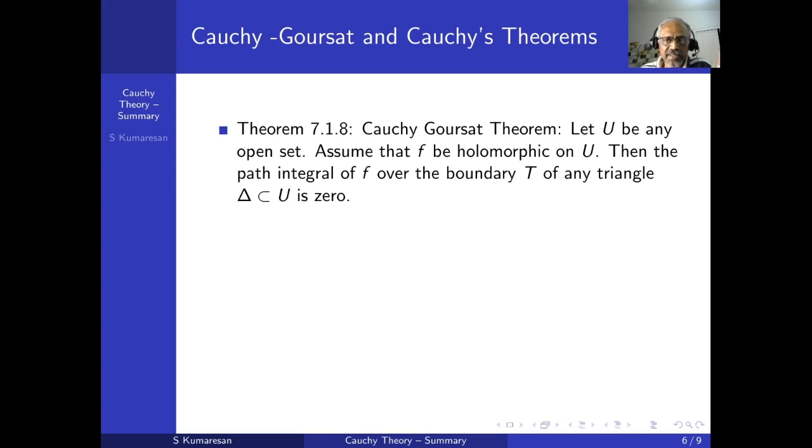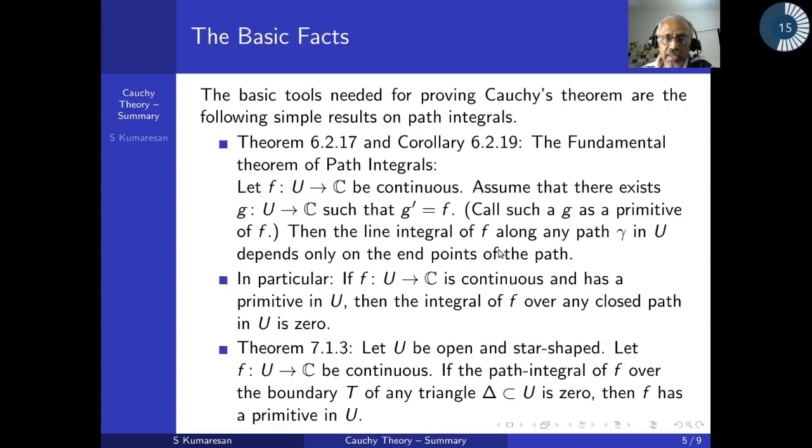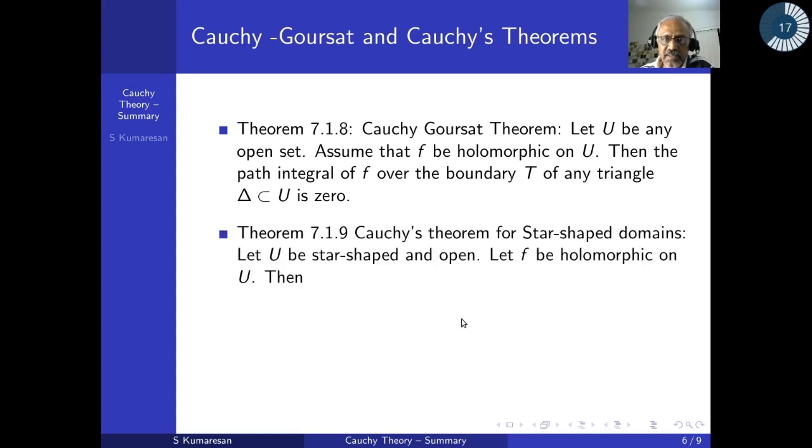Right? Now go back to the earlier result. Okay, therefore f is holomorphic, therefore continuous, and the path integral over the boundary of the triangle is always 0. You understand? Cauchy-Goursat says almost, but in the last theorem I wanted U to be star shaped. If I want to say it has a primitive, then I have to assume it is star shaped. You follow that? So if I put that condition, then I will get the result. So now I got Cauchy's theorem.